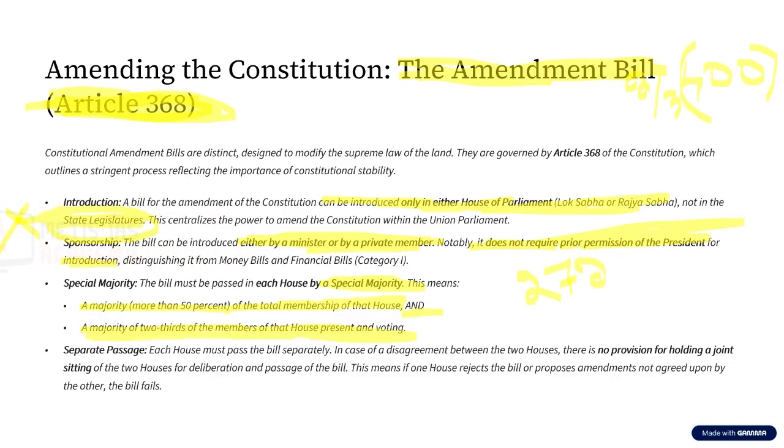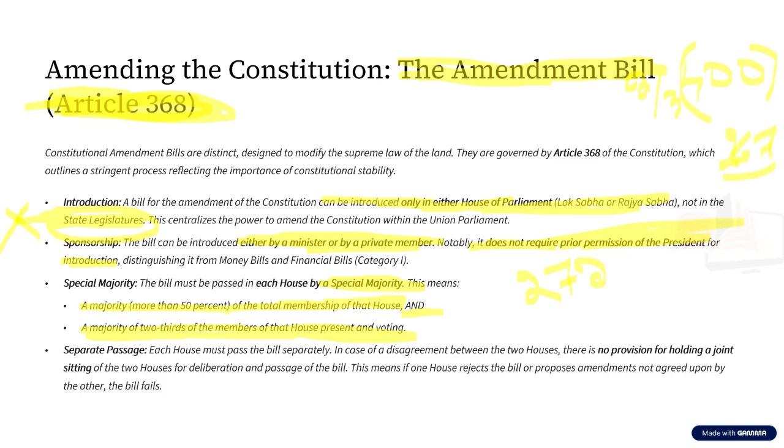Now, what is two-third of 400? That is 400 into 2 divided by 3, that is 800 divided by 3, that is 267. So 267 members have to agree on this.